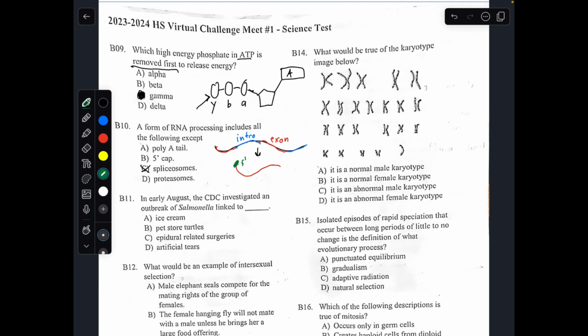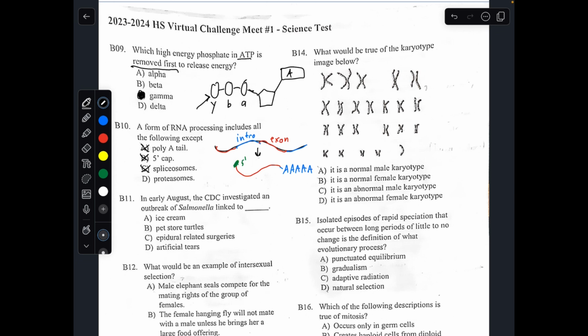This is for safety measures. This is just so that the mRNA can exit the nucleus safely. So the 5' cap is another part of RNA processing. There's also going to be multiple adenines at the very end, at the very tail of this mRNA. Again, for protection of the mRNA so that it doesn't degrade when it's out of the nucleus.